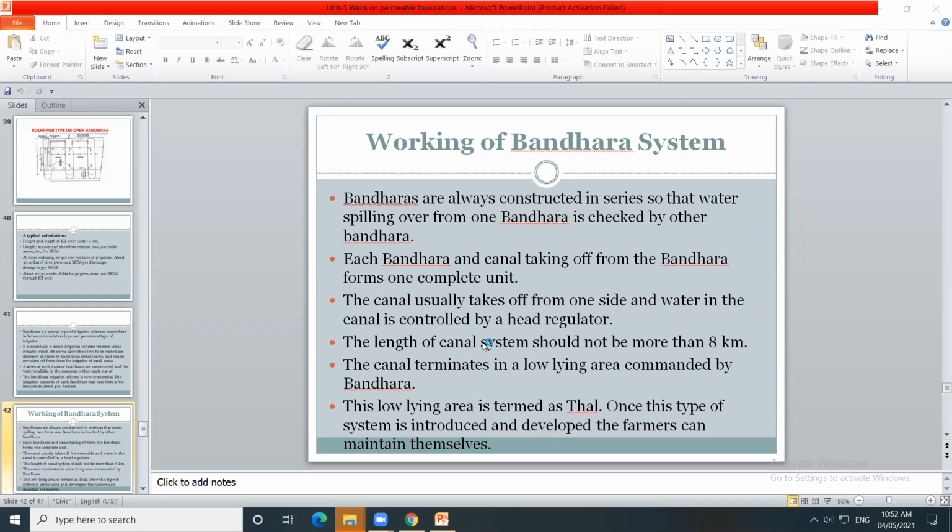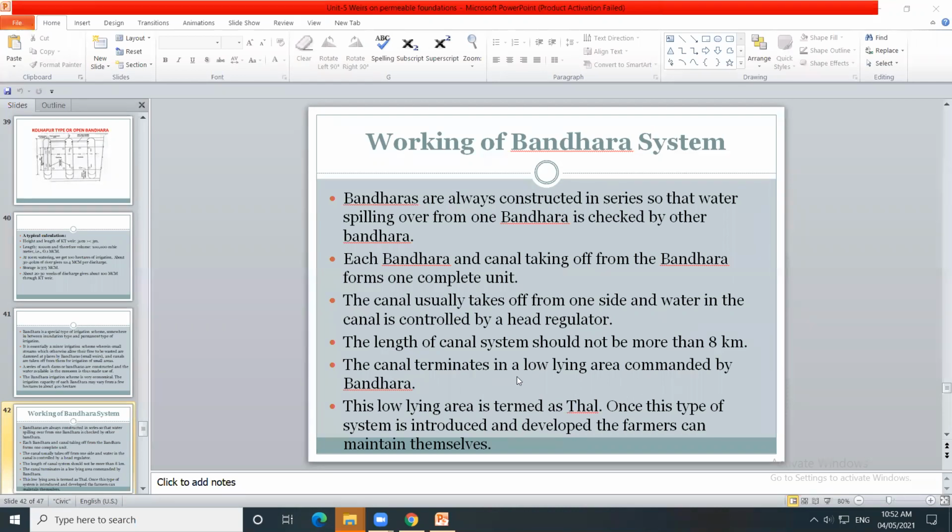समजलं? The length of canal system should not be more than 8 kilometers. कॅनलची लेंथ किती असते, 8 kilometers length. Up to 8 kilometers the length of canal is provided. The canal terminates in low-lying area commanded by bandara, कुठे ते low-lying area आहे where the water is not required. Up to that the canal is terminated.